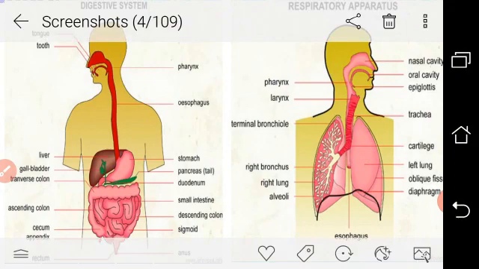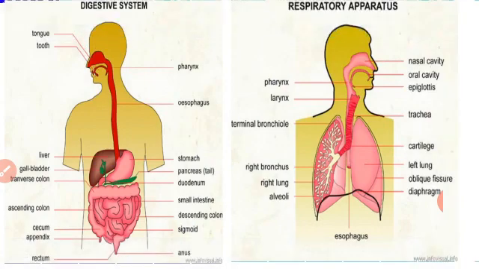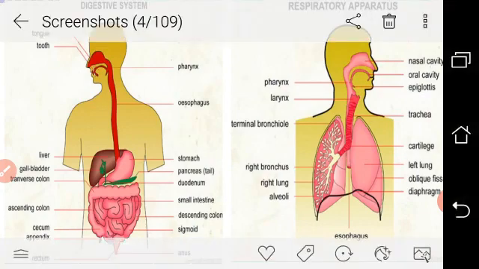This trachea further divides into two parts called bronchi, and each bronchus opens into a separate lung. These lungs have a minute structural unit inside, called alveoli. In other words, alveoli is the basic functional and structural unit of lungs.